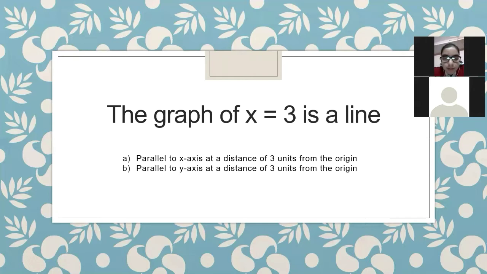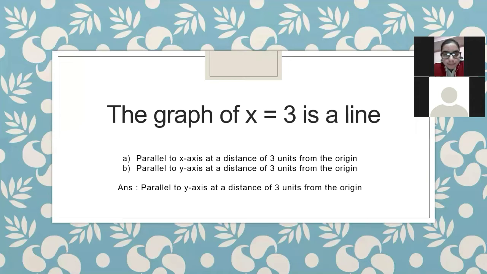Reply fast, beta, otherwise pass it on. Ma'am, parallel to y-axis. Means we are saying option B. Option A or option B? Yes, option B. Okay, so let us check what our answer is. Correct. Our answer is it is parallel to y-axis. Okay, good. Next question is for Anshi.